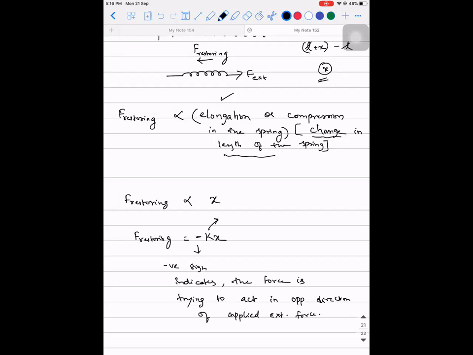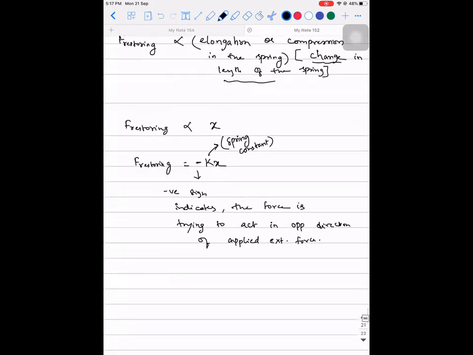And K stands for a parameter called the spring constant. So this F restoring is given by the expression minus K into X. This is the formula that we are going to use to solve all the problems. Okay, please make a note of it.